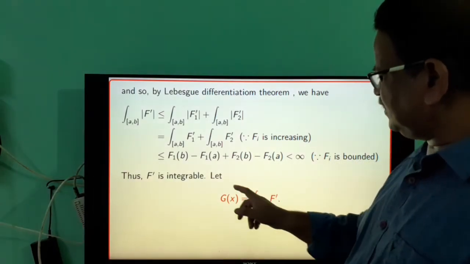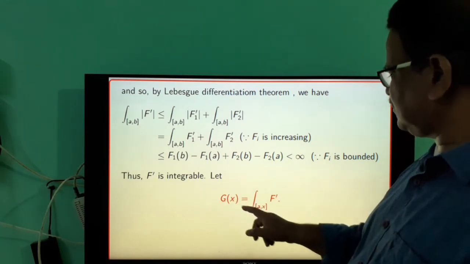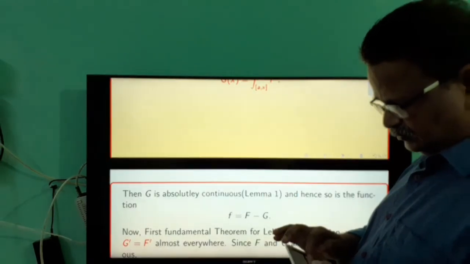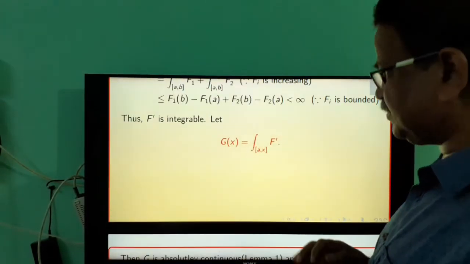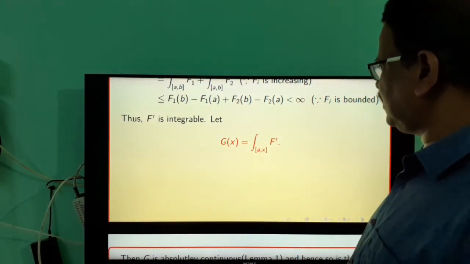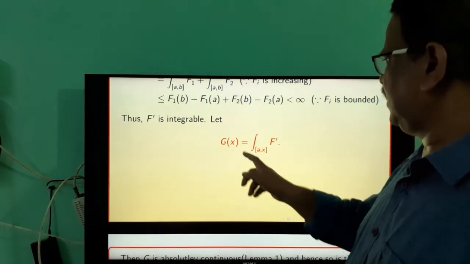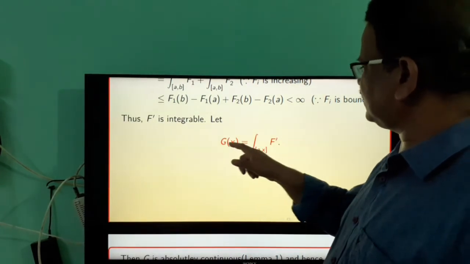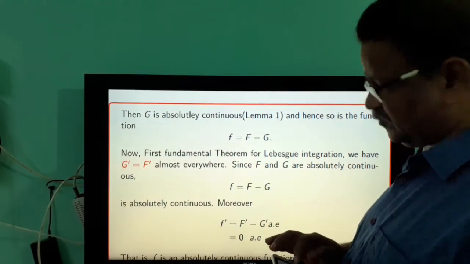So let's assume that g(x) is the indefinite integral of the integrable function f prime. That is, g(x) is equal to the integral of f prime over the interval ax. Then by Lemma 1, the function g is absolutely continuous. Lemma 1 states that if capital F(x) is the indefinite integral of an integrable function, then capital F(x) is absolutely continuous. Here g(x) is the indefinite integral of the function f prime. Therefore, the function g(x) is absolutely continuous.